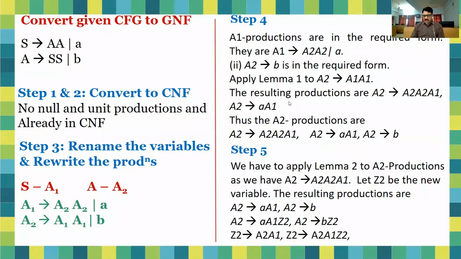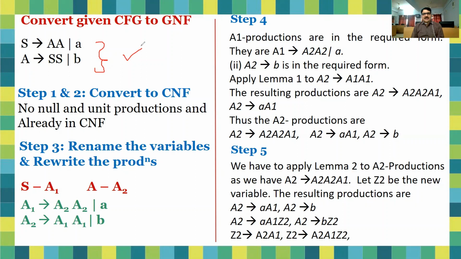Now we should start with an example so that we can explain each and every point very carefully and clearly. So suppose this is a question: you have to convert a context-free grammar into Greibach normal form. So in this case, you can see S to AA, A to SS, and A to b. These are the productions that are given to you. So the first step is to check that there is no null and unit production in the given grammar, and the grammar should be in Chomsky normal form, right? So simply this grammar is in Chomsky normal form.